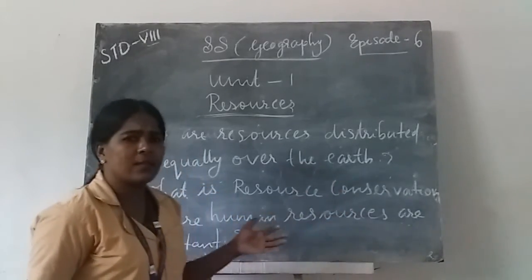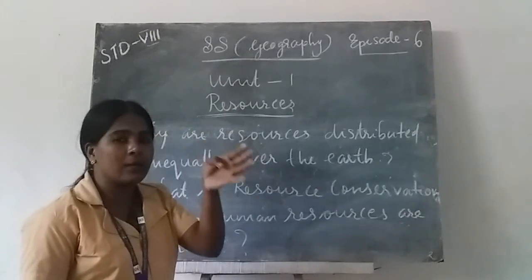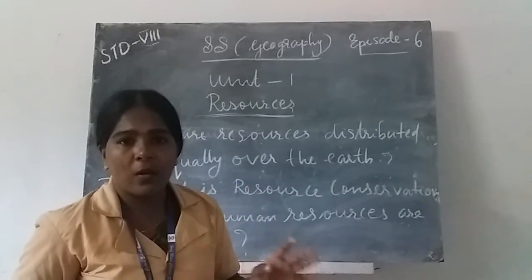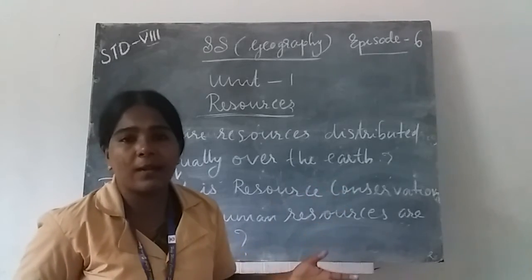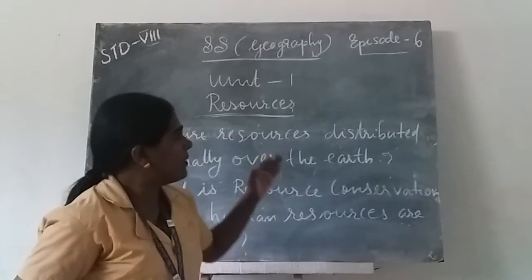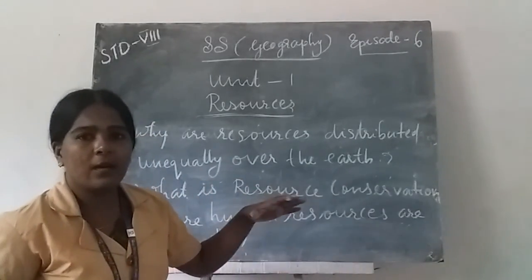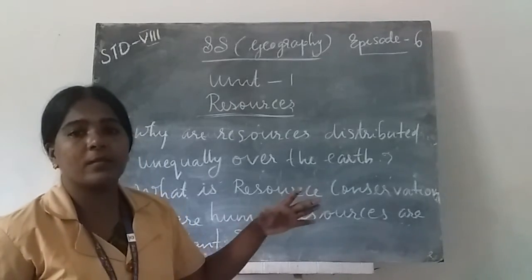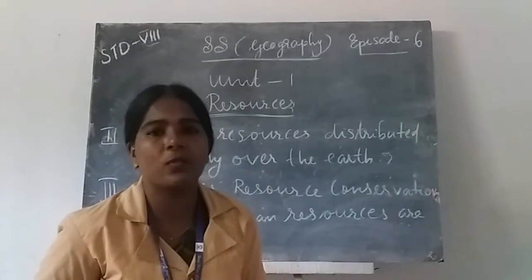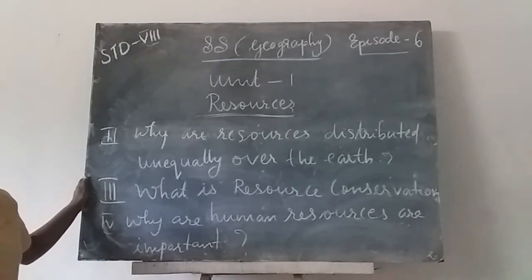Everywhere. That is air, water, etc. But some resources we cannot find everywhere. Copper, iron, and some minerals or metals we cannot find everywhere. So here the answer is that some resources are found everywhere, and some resources we can see in certain places only. Okay, so the distribution of resources I will leave there.